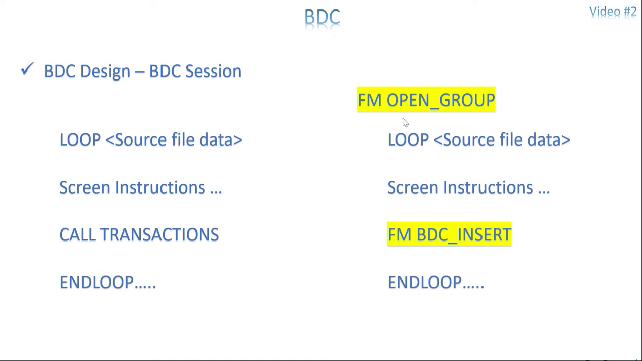Whenever there is an open, there should be a close. So after the loop, I'm going to use close group. Open and close are outside the loop, and inside the loop, every record is going to use a function module called BDC insert.